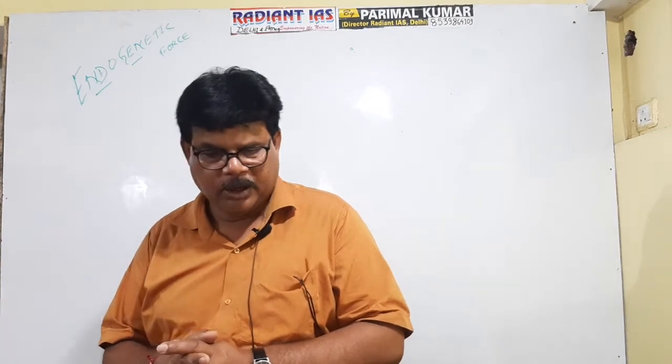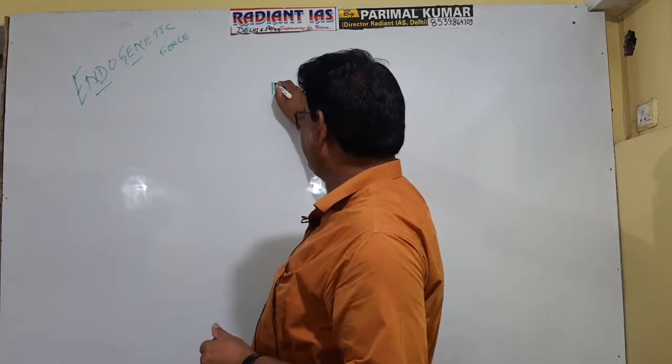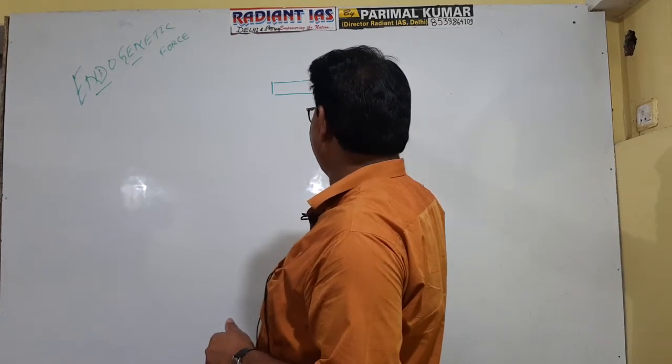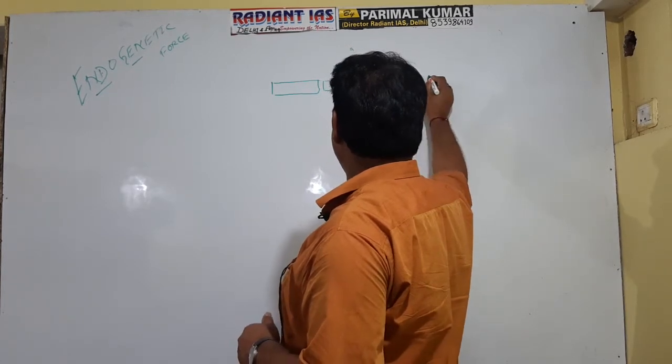But the most accepted view was propounded by Arthur Holmes, who propounded the thermal convective current theory. Right? Actually, Holmes said that the upper part of the earth exists in the solid form, which is referred to as stratum, and inside the earth there exists a liquid zone which is known as substratum.